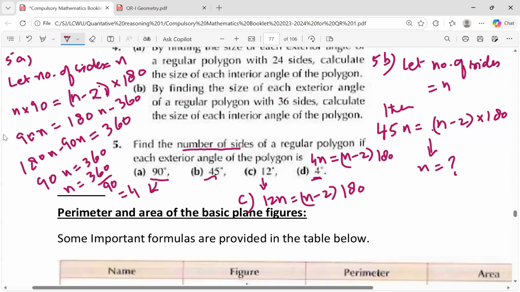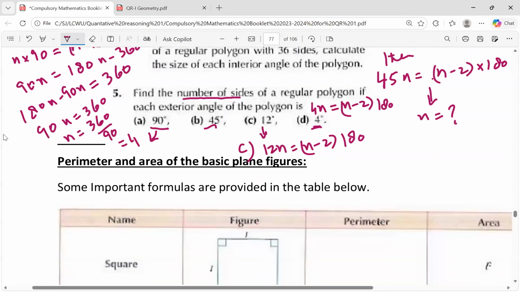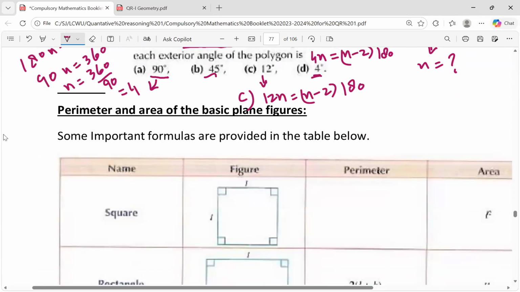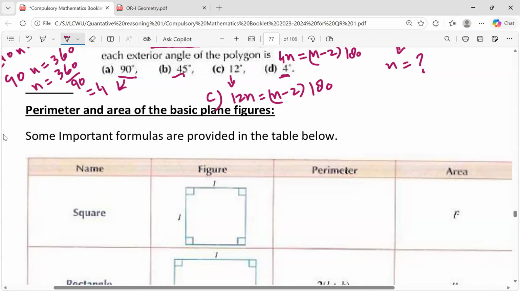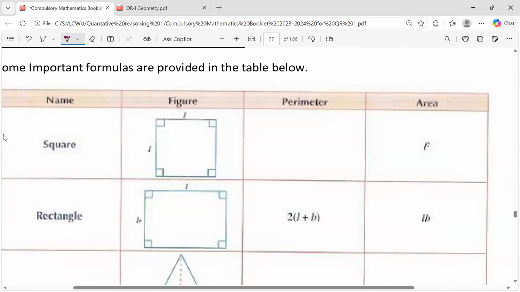It completes this exercise. Next comes perimeter and area of basic plane figures. Perimeter is the length of all sides of a closed figure, and area is the interior of that figure. Here you are given some figures and their perimeter. Some of the values are missing. We'll write those values over here.